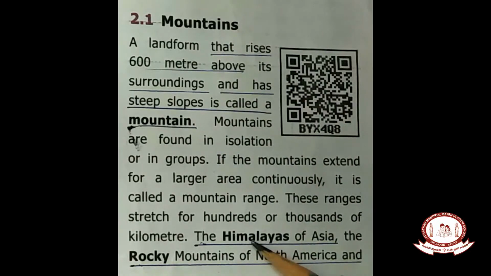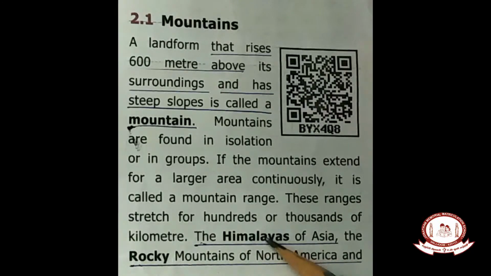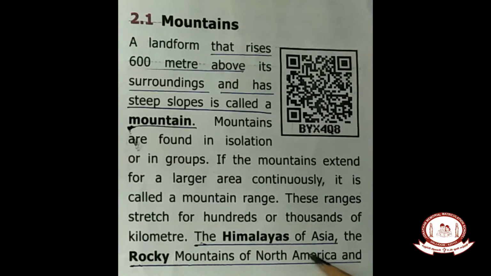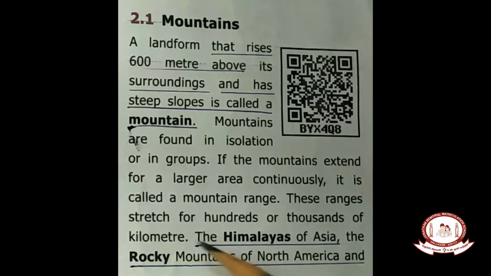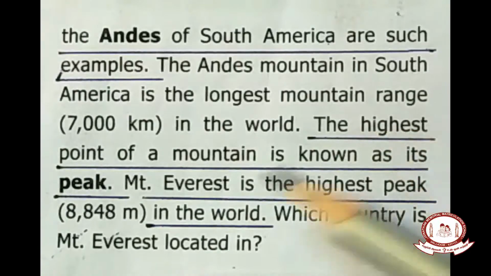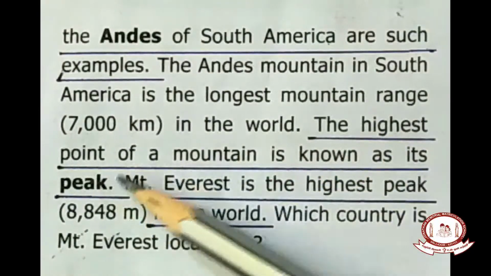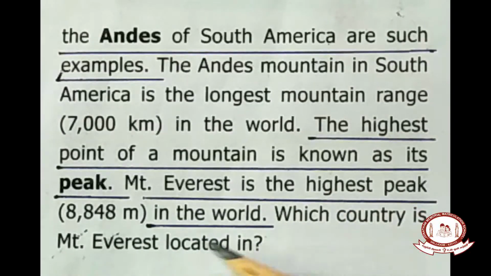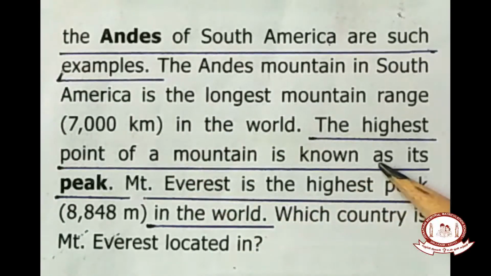So, I give you examples of mountain. The Himalayas. This mountain is the greatest mountain in India, which is in Asia. The Himalayas of Asia. The Rocky Mountains of North America are the examples. Okay, children, what are the two huge mountains given? Himalayas in Asia and Rocky Mountains in North America. Children, the highest point of a mountain is known as its peak. So, Mount Everest is the highest peak in the world.